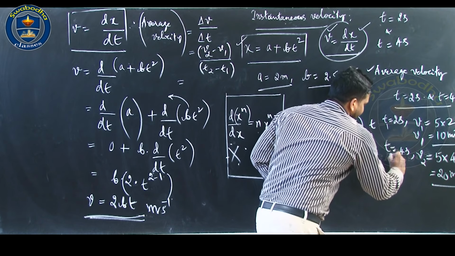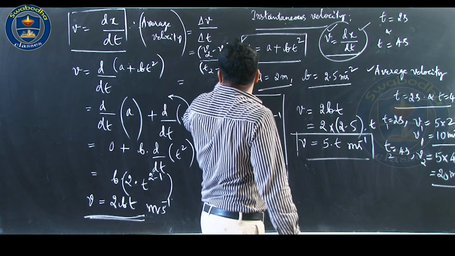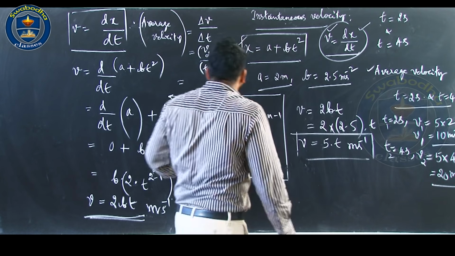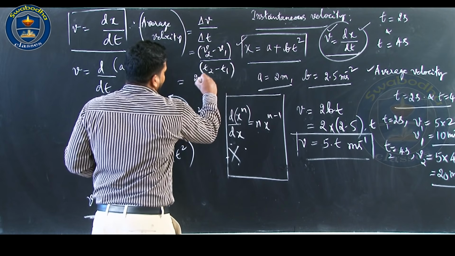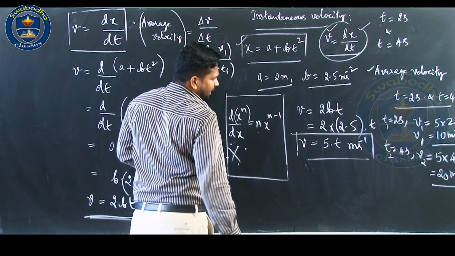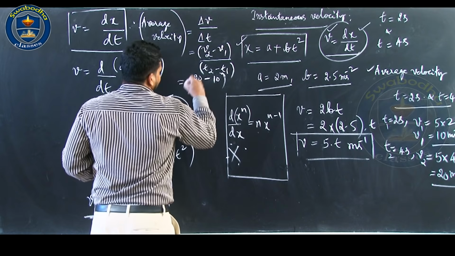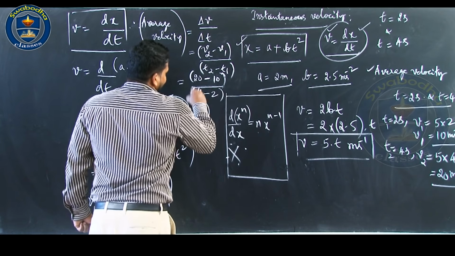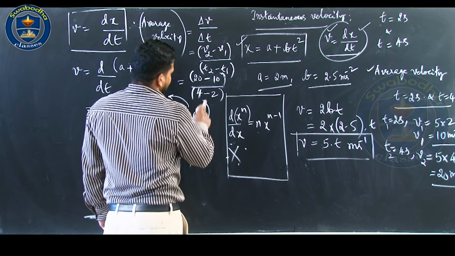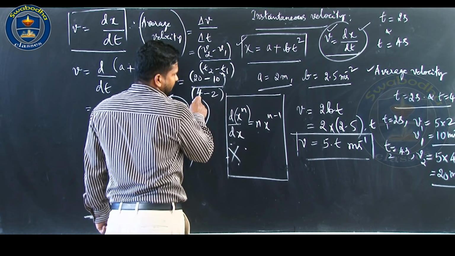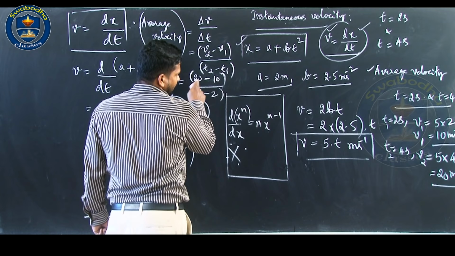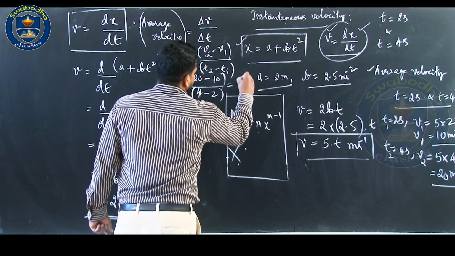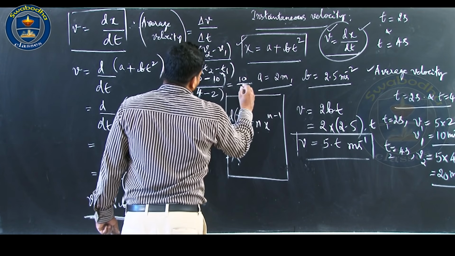This is T 1, this is T 2. So, at T 1 it is V 1, that is 10. Therefore, V 2 is 20 meter per second, V 1 is 10 meter per second, divided by T 2 which is 4, T 1 is 2. So, 20 minus 10 is 10, 4 minus 2 is 2.